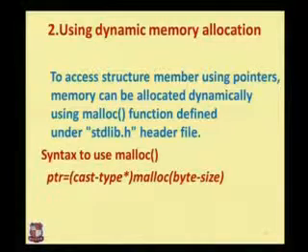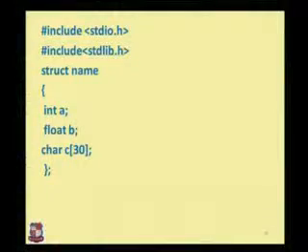Suppose you want to allocate memory for a program of 4 bytes, then 4 bytes can be allocated for that particular structure. So the structure's maximum size is 4 bytes. It cannot exceed 4 bytes. We can define the size of that structure itself. Then the program, we have a C program.